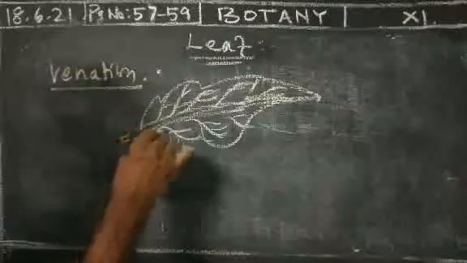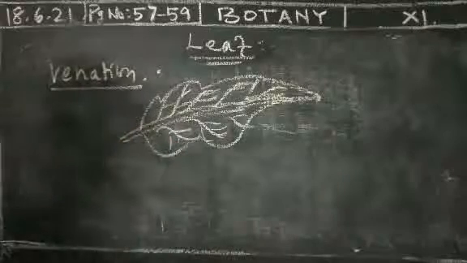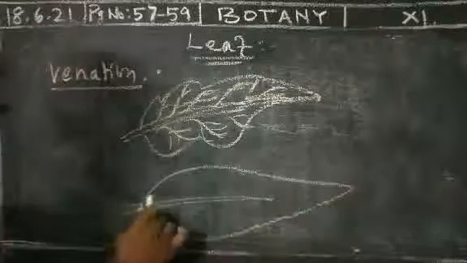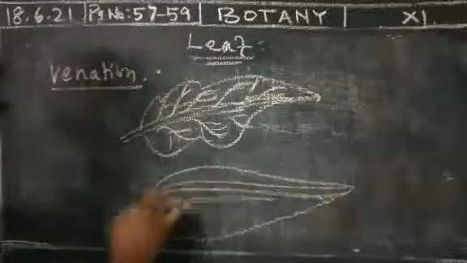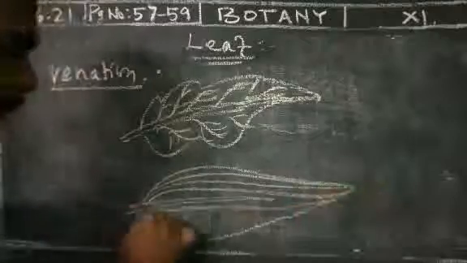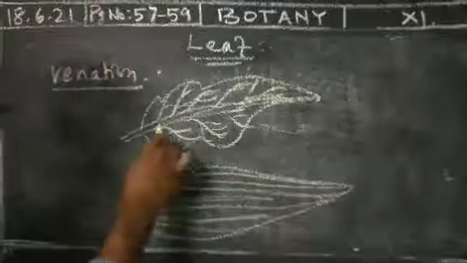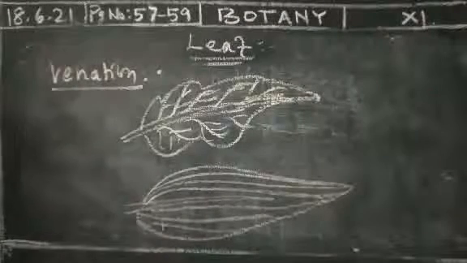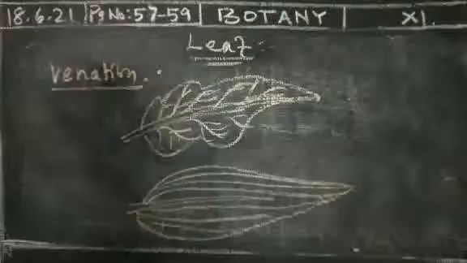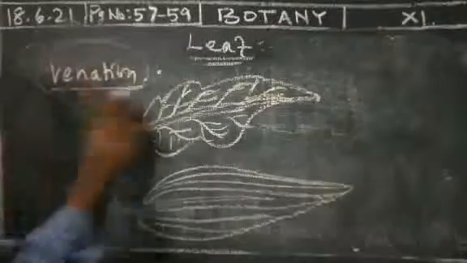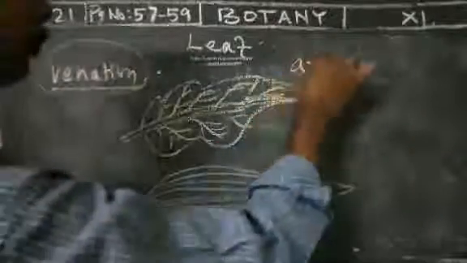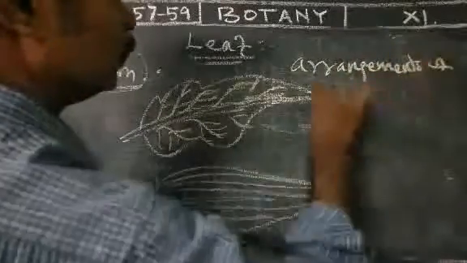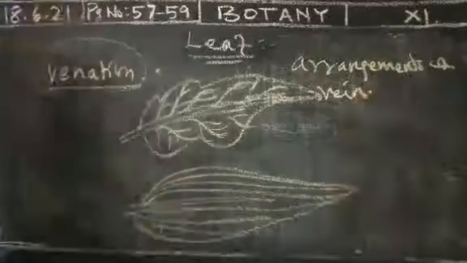Here the veins are arranged in a parallel manner; that is called parallel venation. This one is a network-like structure; that is reticulate venation. Arrangement of veins is nothing but venation.